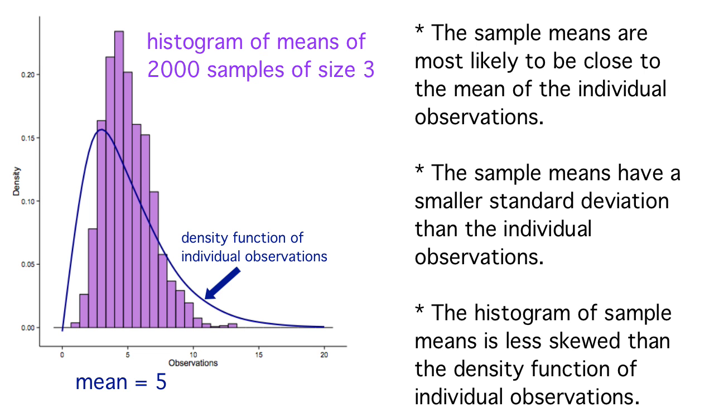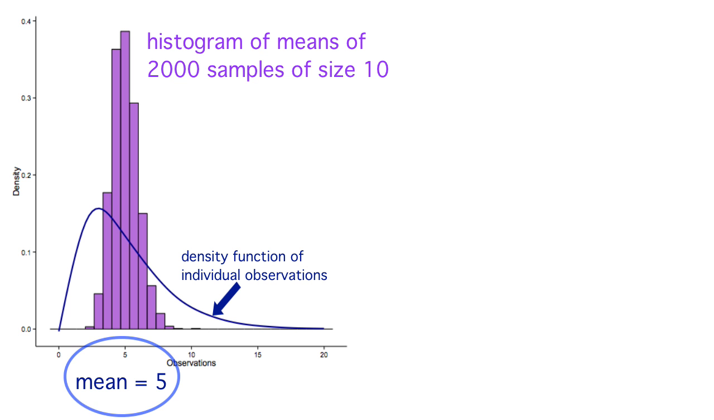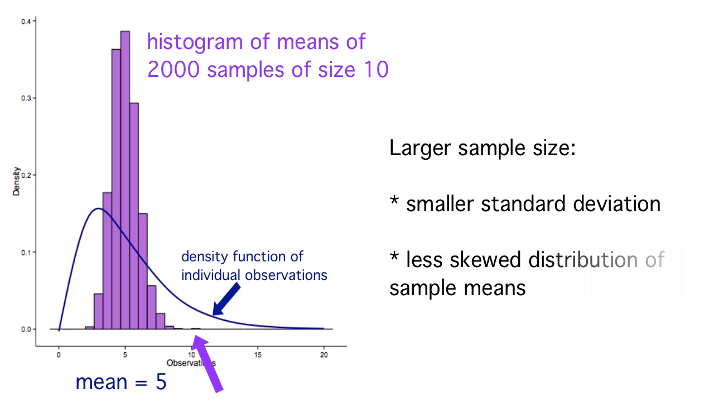Let's repeat this process for another 2,000 sample means, but this time each of our samples, instead of consisting of 3 measurements in our random sample, will consist of 10 measurements. Here's our histogram of sample means and our probability density function for our individual observations. The histogram of sample means is still centered at 5, but now it has even smaller spread with the larger sample size. And except for just a few values out here in the right tail, it's almost symmetric.